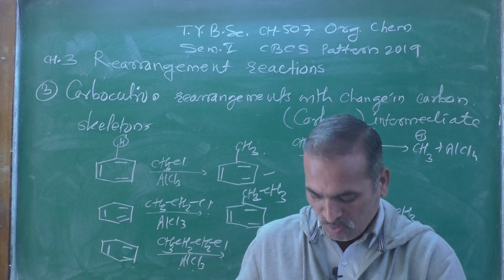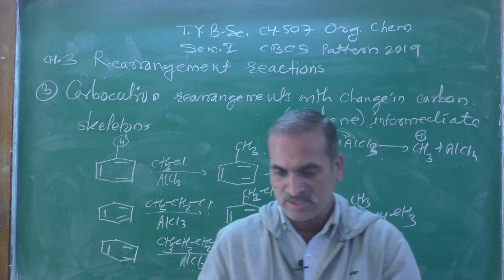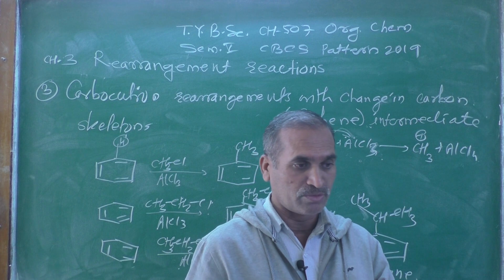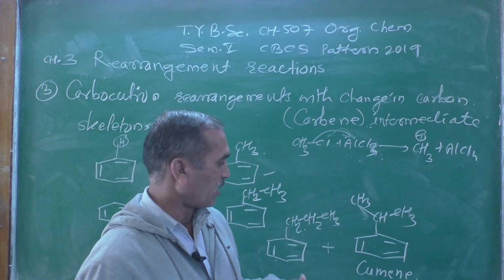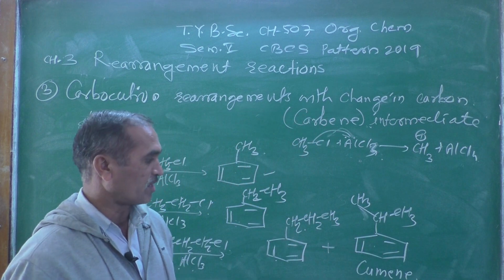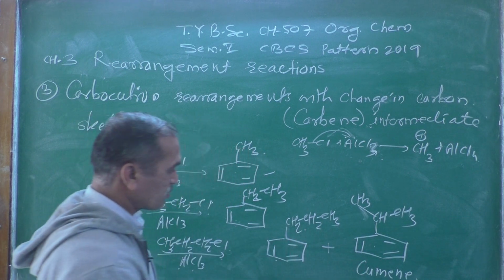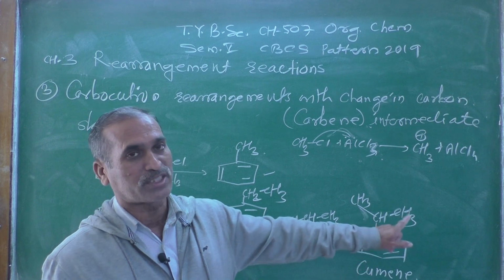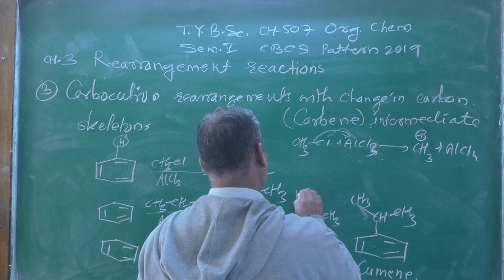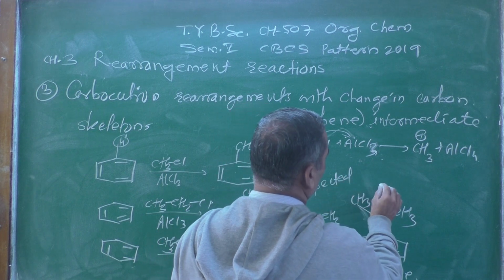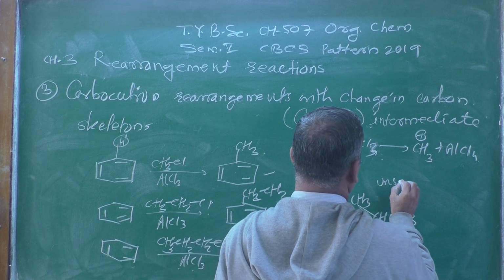Now when you are getting two products or more than two products, there is always competition between the products, where one of them is formed as the major and another one is the minor. So now what do you think, which one is the major and which one is the minor in this case? Here this is the expected product, and this one is the unexpected product.